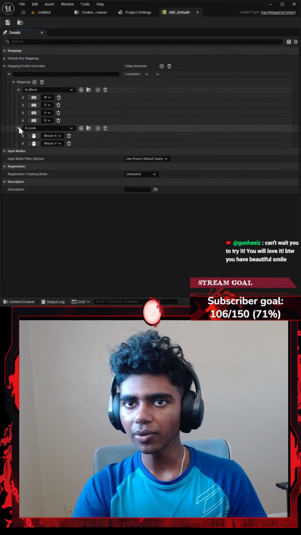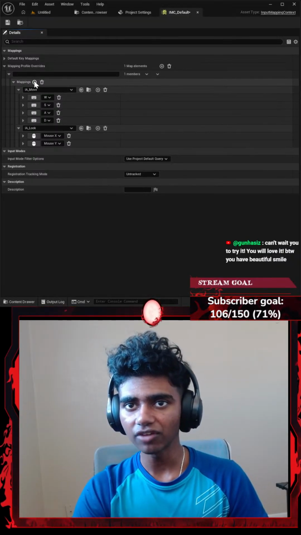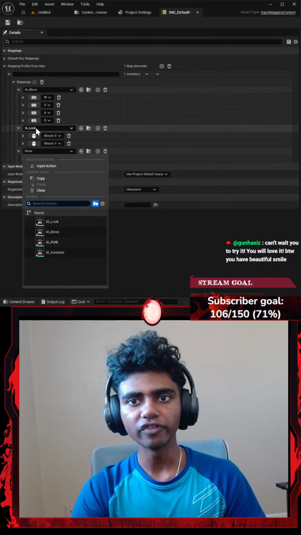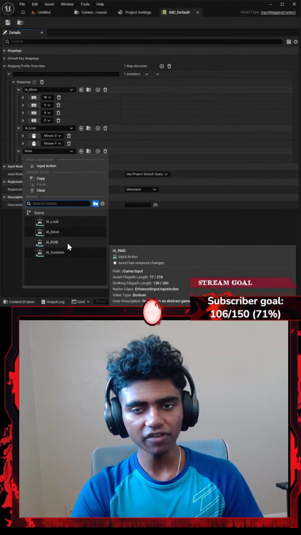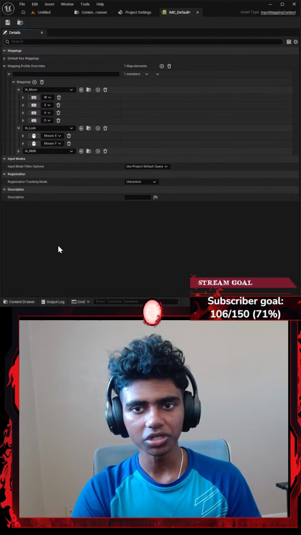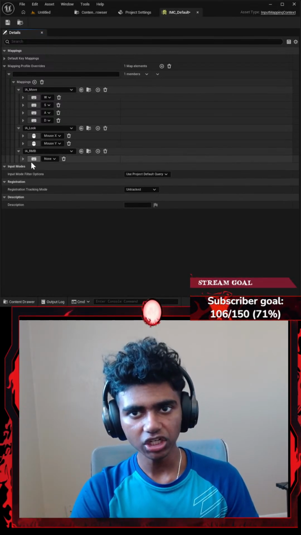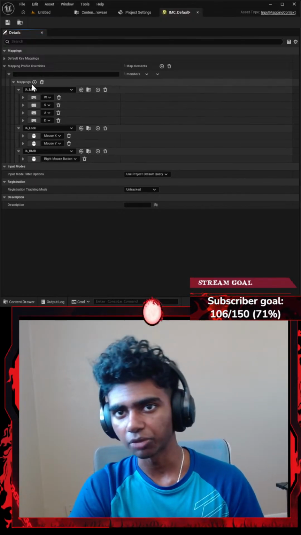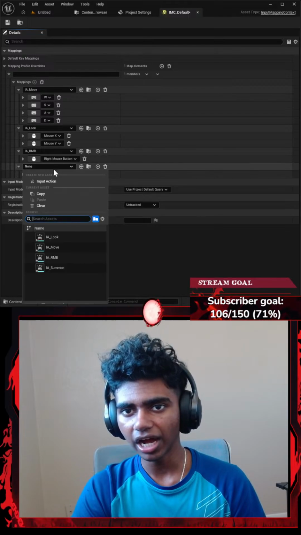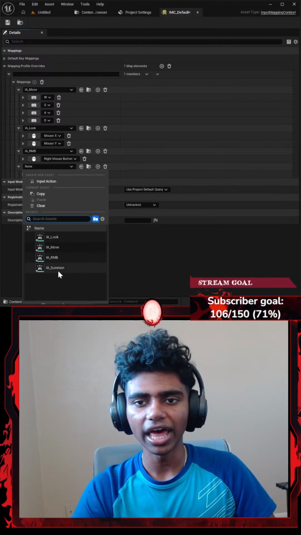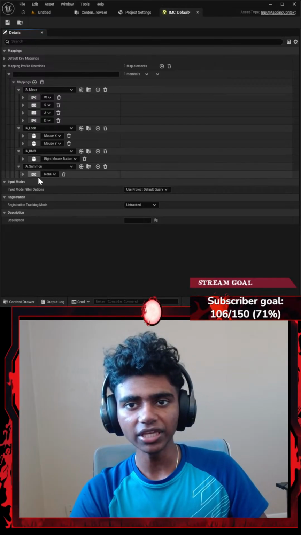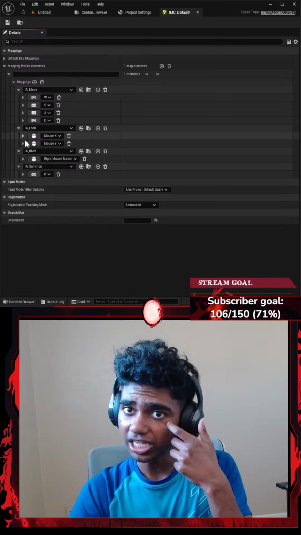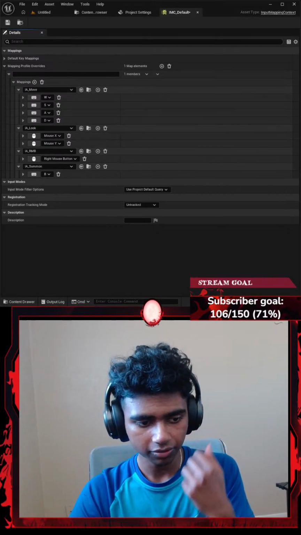Okay, that said, once I'm done with this, I'm going to click the plus again for my mapping. Now, I'm done with IA_Move, I'm done with IA_Look. I just have IA_RMB and IA_Summon left. For my IA_RMB, I'm going to set that to be my right mouse button. That's pretty much it for this. Lastly, for my IA_Summon, I want to summon when my user clicks B on the keyboard. So I'm going to go with something like B. And that's about it. That's pretty much it for my inputs.